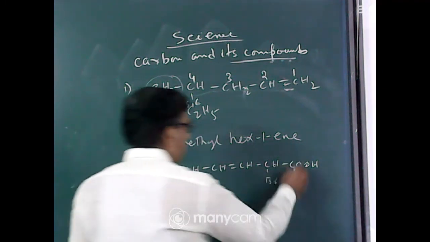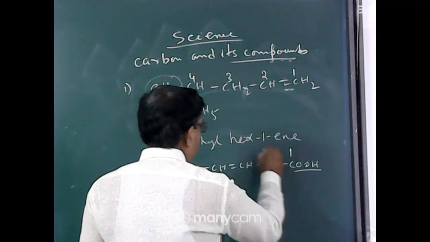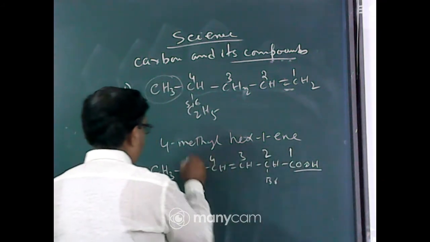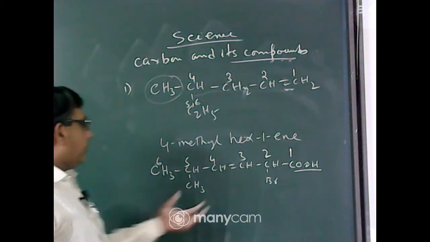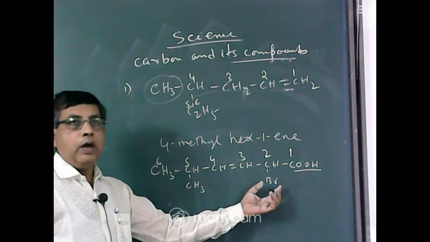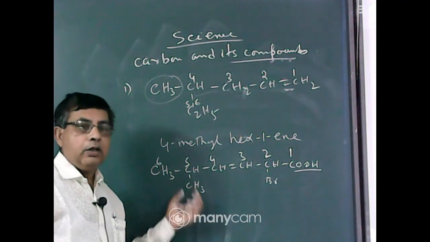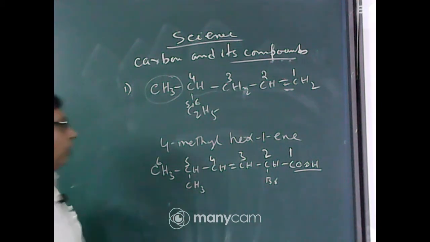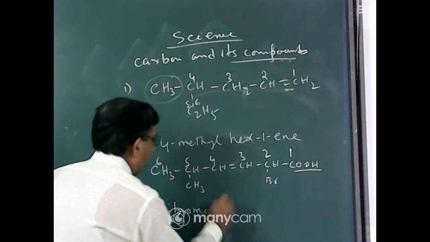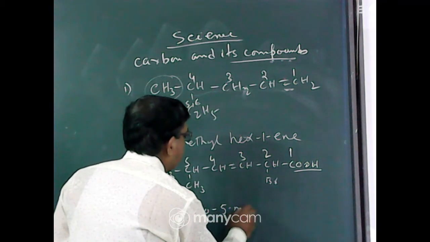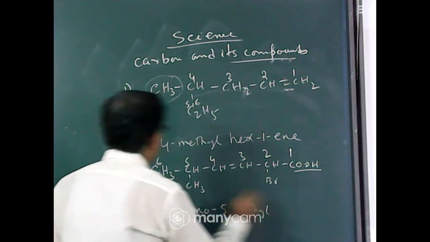So here COOH is the functional group. So 1, 2, 3, 4, 5, 6. Two side chains are present: one is Br, another is methyl. So write them in alphabetical order. First write 3-bromo, then 5-methyl. How many carbons?